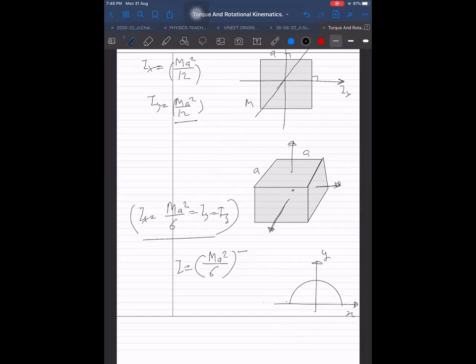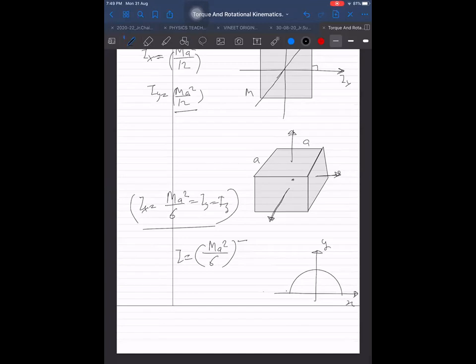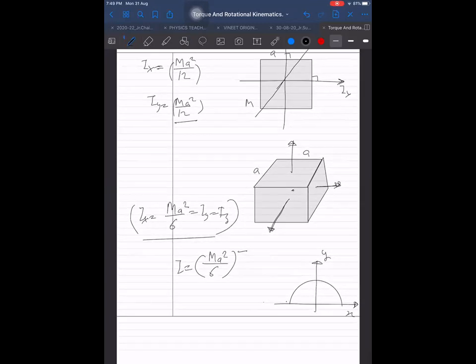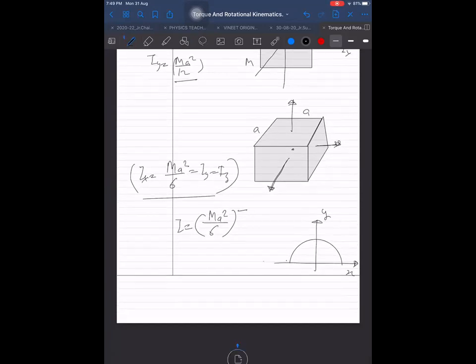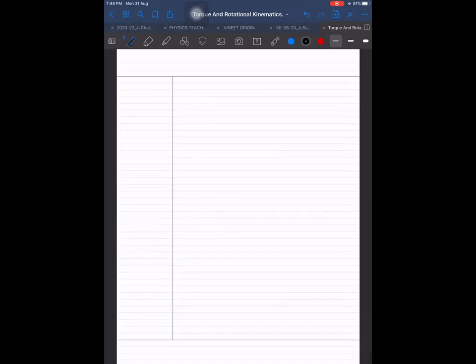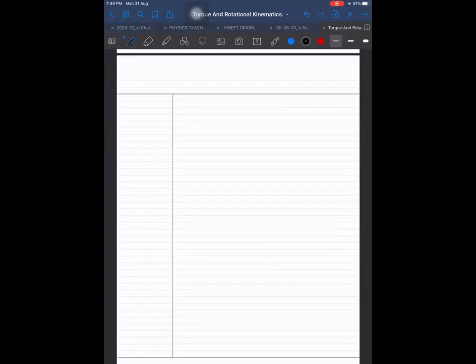First of all, it is semicircular. Don't forget. I have told you the formula for the full circular ring, but I have not told you any formula for the semicircular ring. But I am expecting that maybe you can find out. Let us see once. We want Ix and Iy.